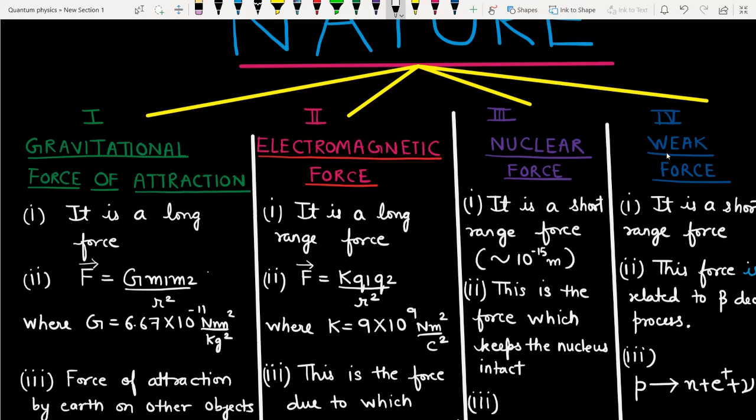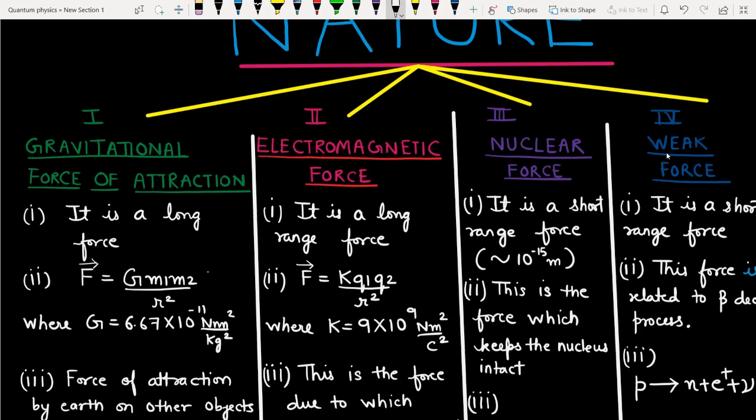So why doesn't the nucleus just fly apart? Why is the nucleus even intact? Because the protons repel each other, and there are no forces which exist between the neutrons. So why doesn't the nucleus fly apart due to the repulsion of the protons? The answer is very simple. This means that there has to be another kind of force which exists in the nucleus, and that force is called the nuclear force. This is the force due to which the nucleus remains intact.